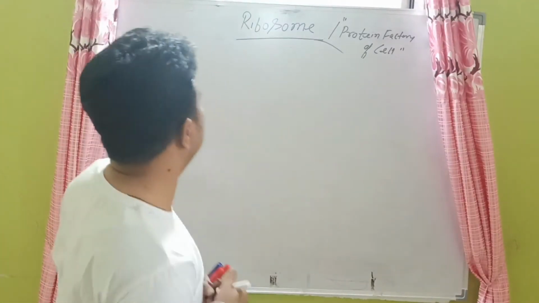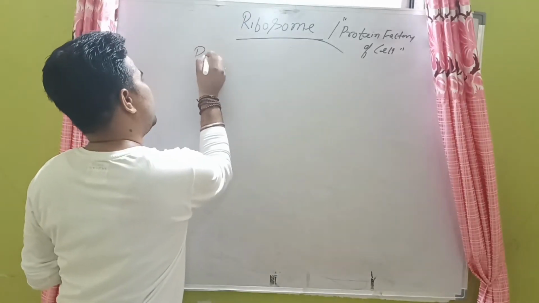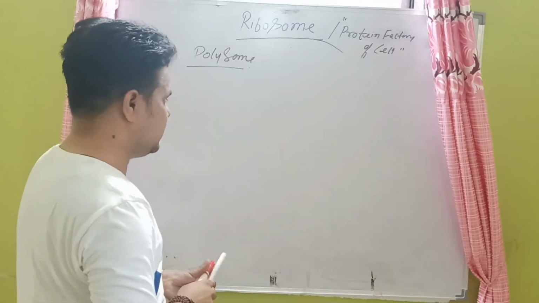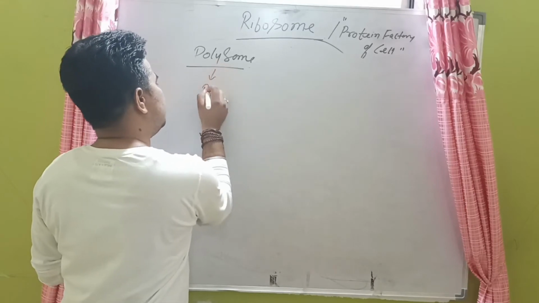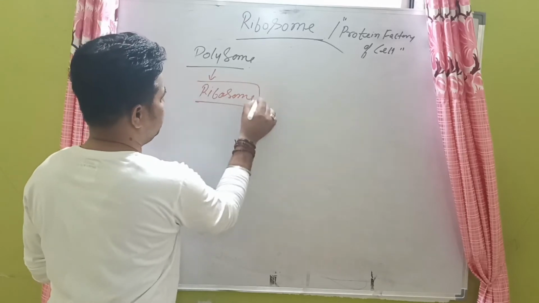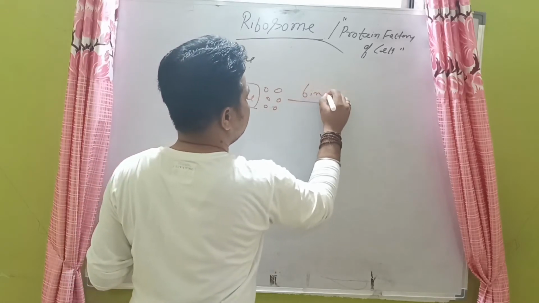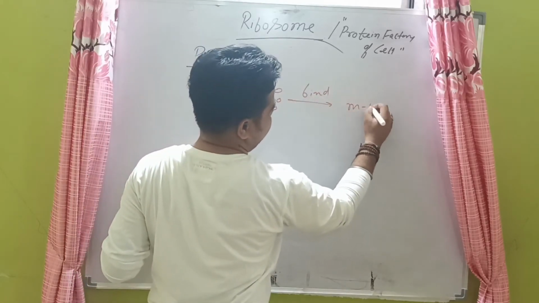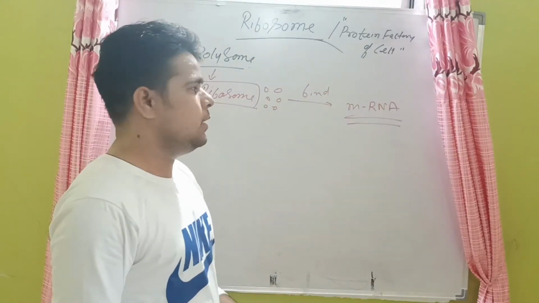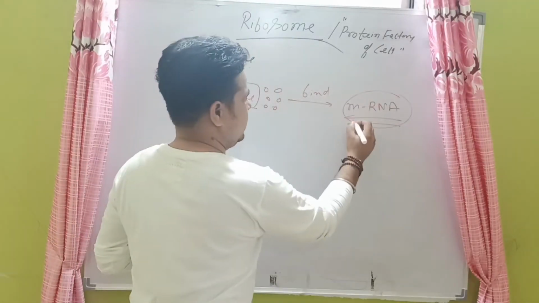The next point is, whenever we talk about polysomes, what do you understand by polysomes? Sometimes ribosomes, these smallest particles, bind on mRNA, messenger RNA.